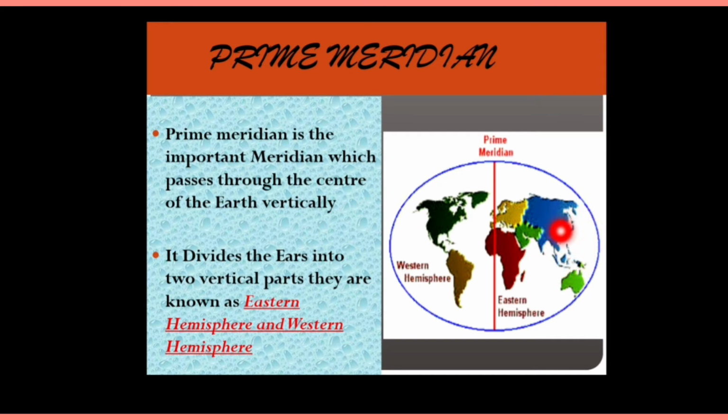So in this way, you can see that there are four hemispheres. One is Northern Hemisphere, then another is Southern Hemisphere, and in this picture you can see Western Hemisphere and Eastern Hemisphere. So there are total four hemispheres.